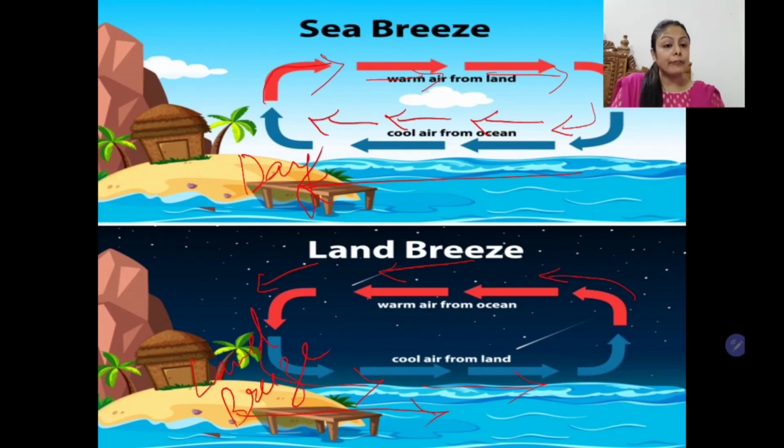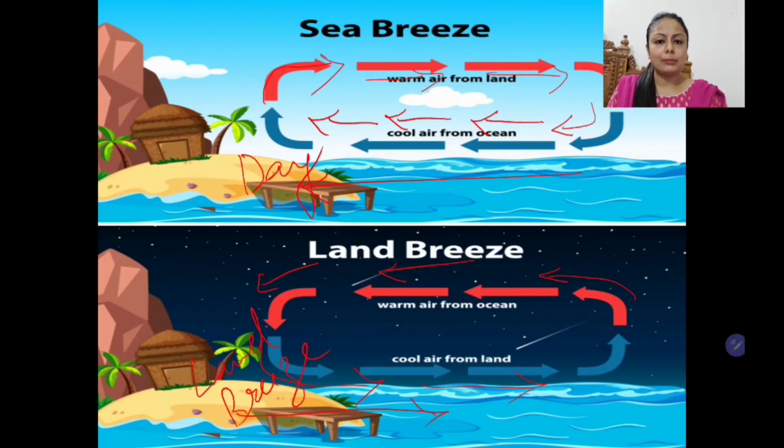Now let's learn how they affect the climate of any place. The sea breeze keeps the days cool, not allowing the days to become very hot, whereas the land breeze does not allow the nights to become very cold. So the day and night temperature in the coastal area doesn't have a big difference, because during the day, the days are kept cool due to sea breeze and the nights don't become very cold due to land breeze. So the temperature difference is very small, and this is known as the moderating influence of the sea. The land breeze and sea breeze lead to the moderating influence of the sea.